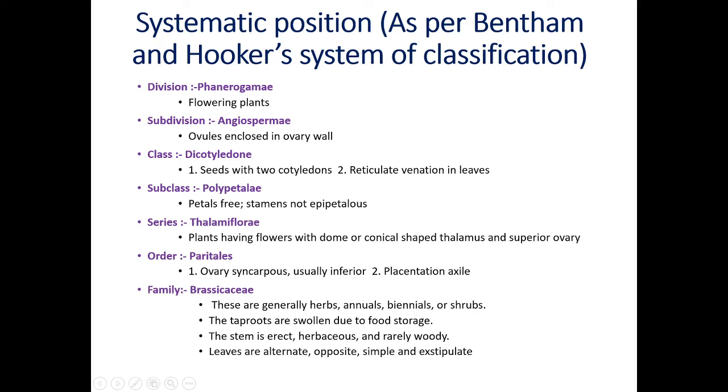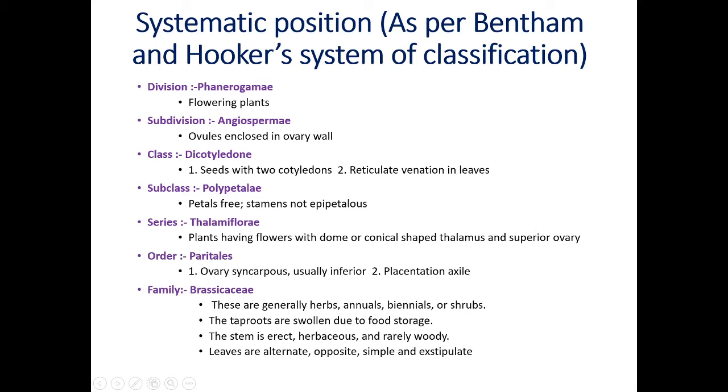Now let us see first of all the systematic position as per Bentham and Hooker. Family Brassicaceae belongs to division Phanerogams, that means the flowering plants. It is also called Spermatophyta. Subdivision Angiospermae.